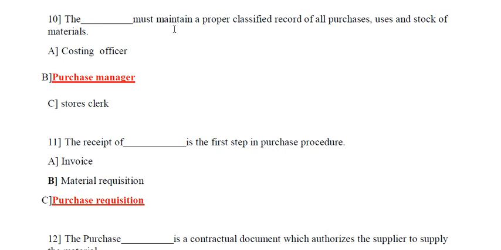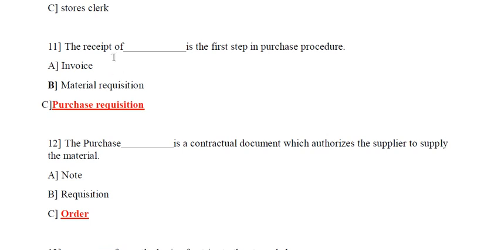The dash must maintain properly classified records of all purchases, use and stock of material. Options are costing officer, option B purchase manager, or option C store clerk. The correct answer is option B. The purchase manager must maintain proper records of all purchase, use and stock of material. So the purchase manager is responsible to keep all the records of purchase.